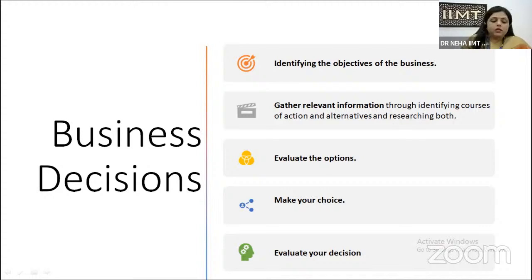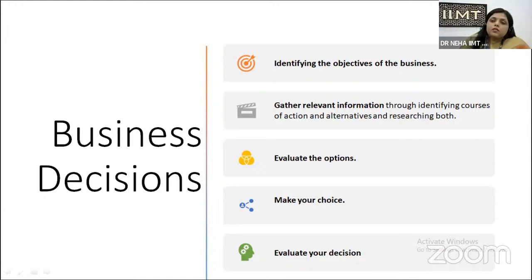From the business point of view, we must have the knowledge of the business objectives. Business objectives can be of two types, basically profit maximization and wealth maximization.